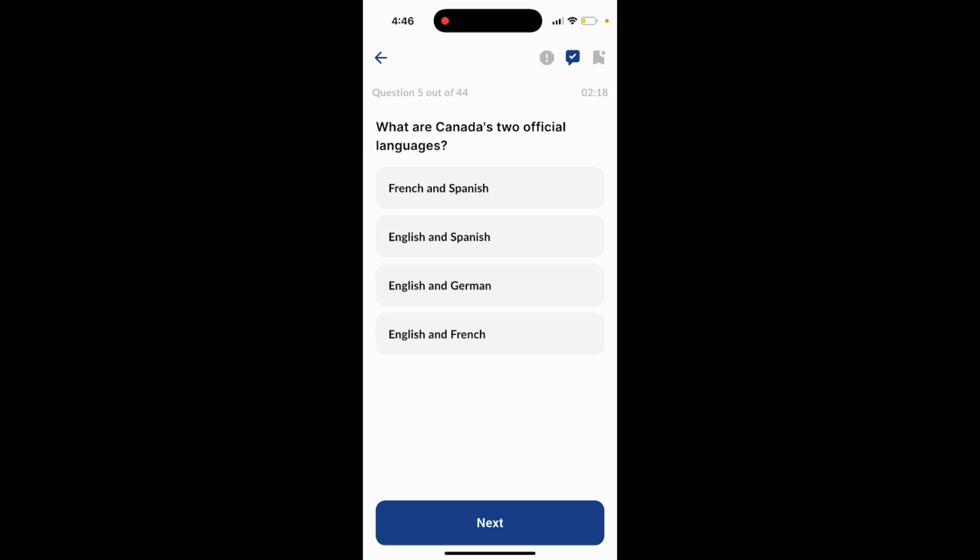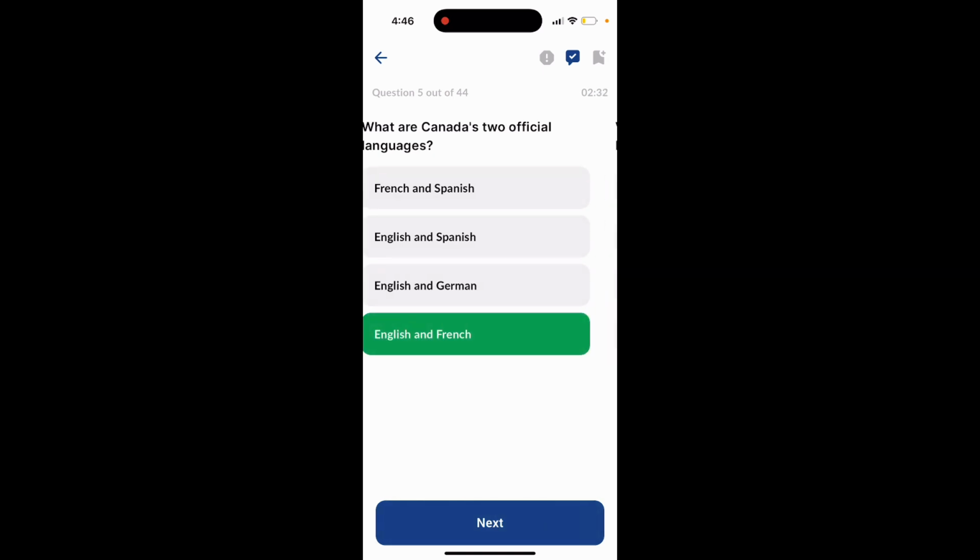Question 5. What are Canada's 2 official languages? French and Spanish, English and Spanish, English and German, English and French. The answer to this question is option number 4, English and French.